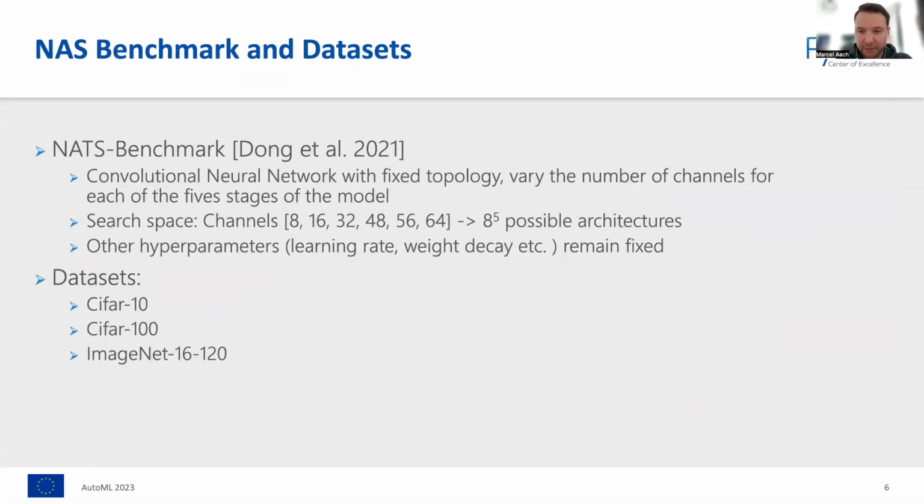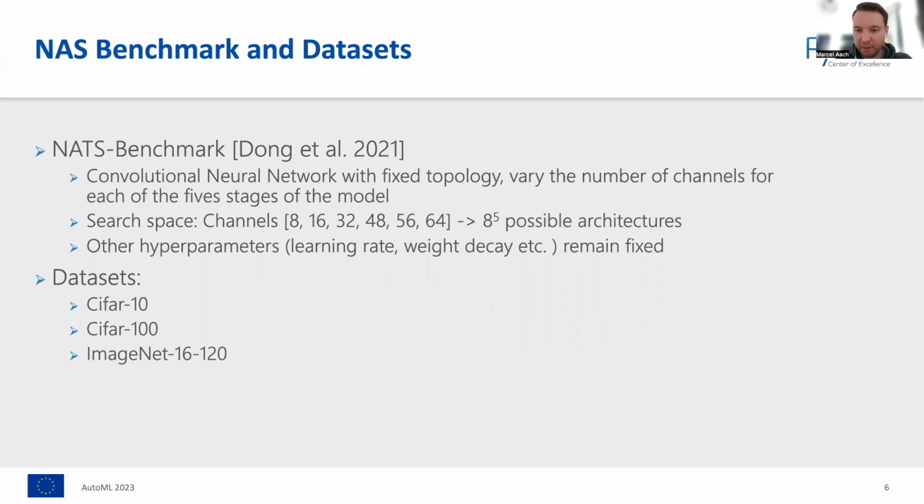The benchmark we use to get comparable results is the NATS-Bench library, where we use a fixed convolutional neural network topology, varying just the number of channels in each stage of the model. The search space therefore consists of the number of channels, which is varied between 8 and 64. And because the neural network has 5 stages, that means there are roughly 32,000 possible architectures here. Other hyperparameters, such as the learning rate or the weight decay, are kept constant here.